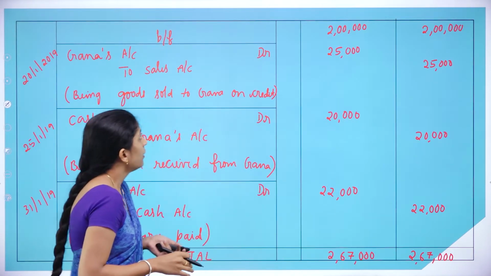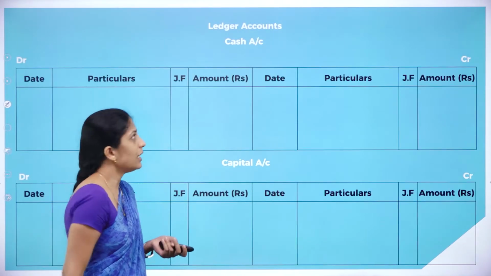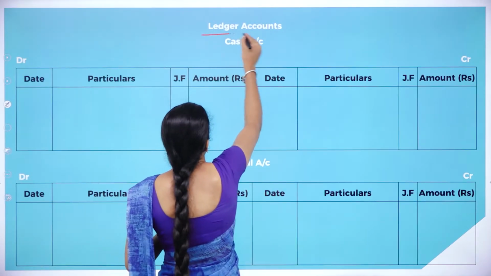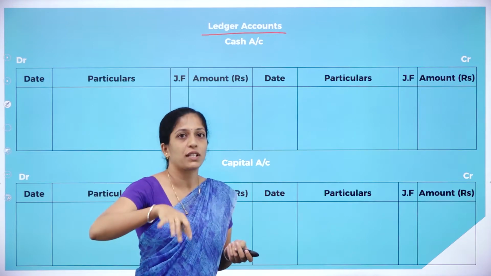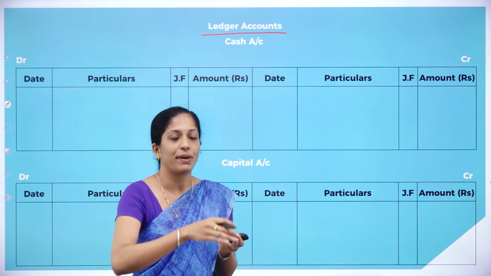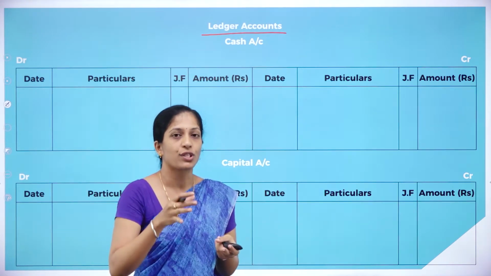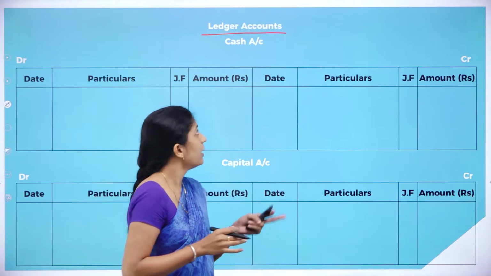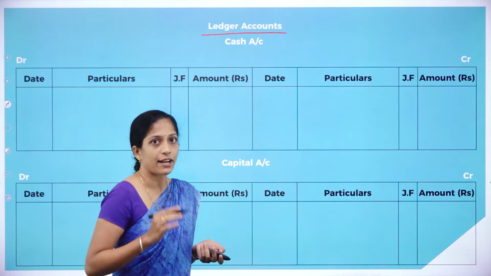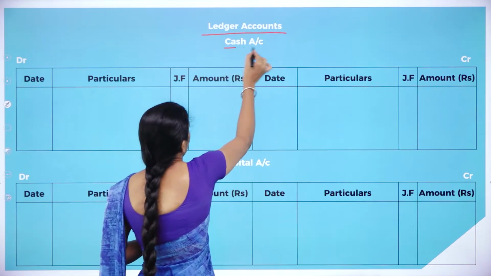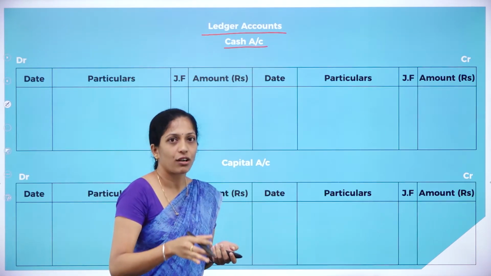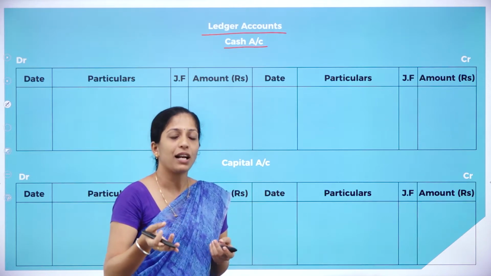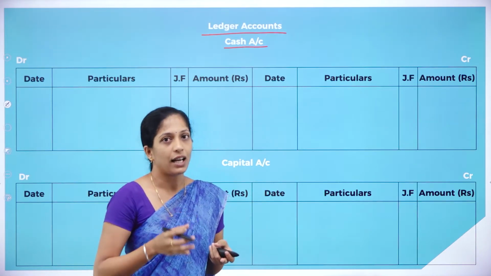Now we shall prepare ledger accounts. So as I told, the transactions of the journal are placed in a particular place which is known as what? Accounts. So all the accounts contain where? In journal. Now first we shall prepare cash account. Clear? So it doesn't mean that you have to prepare cash account first only. So you can prepare the accounts anyhow.